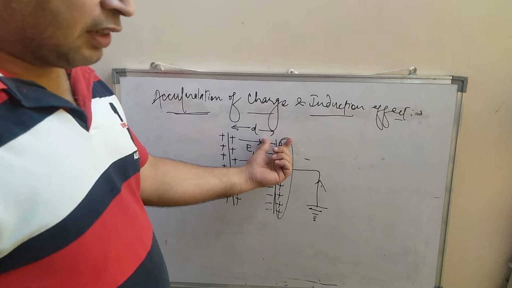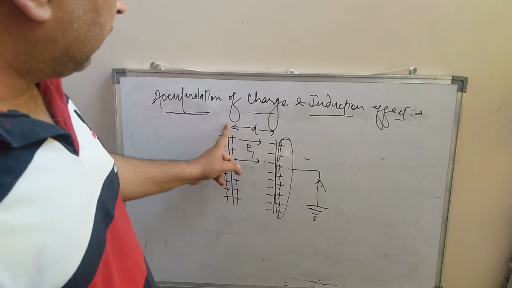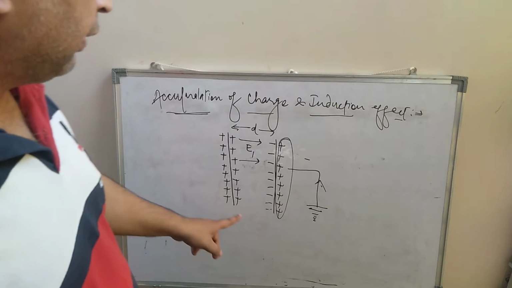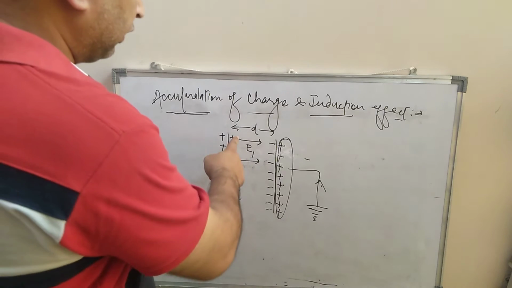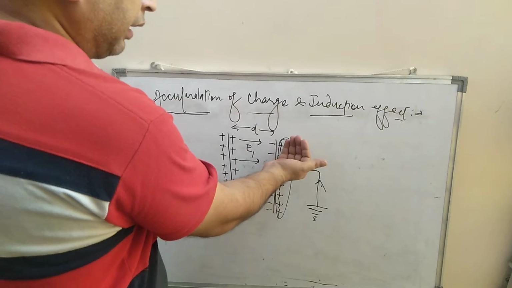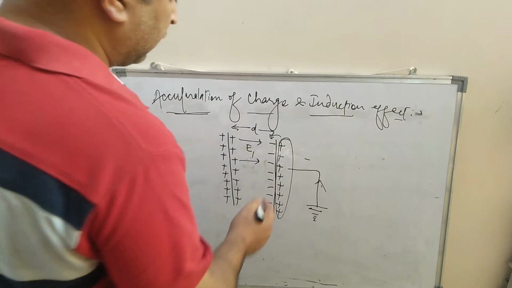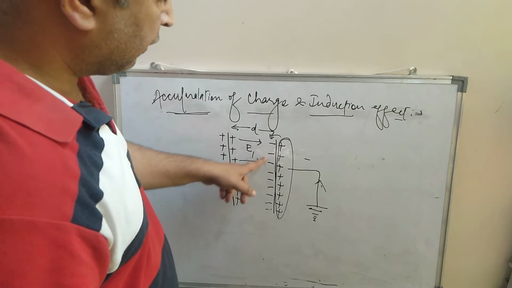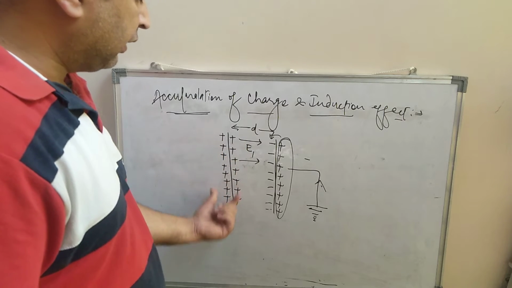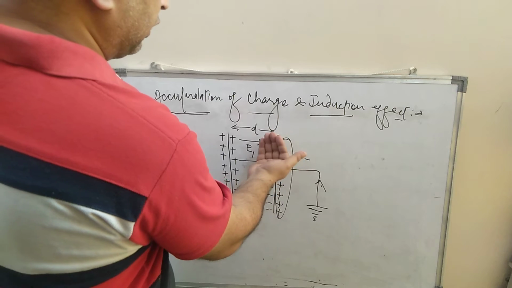Let us suppose there is another plate at a distance of d meter apart from the first one. पहले प्लेट से d meter apart पे एक दूसरी प्लेट हमने यहाँ पर रखी है. Now what would happen? As we know, because it will have a positive charge, the electrons tend to move towards here. Electron इधर की ओर move करेंगे because here it is a positive charge and it is attracted by the negative charge. That's why the electron is going to be shifted towards here. Electron इधर की ओर shift हो जाएंगे.